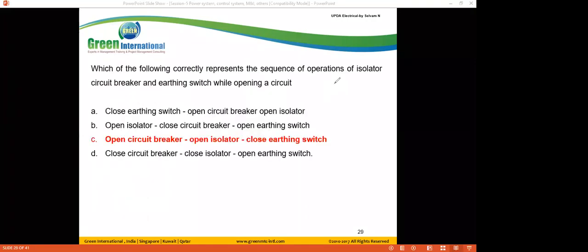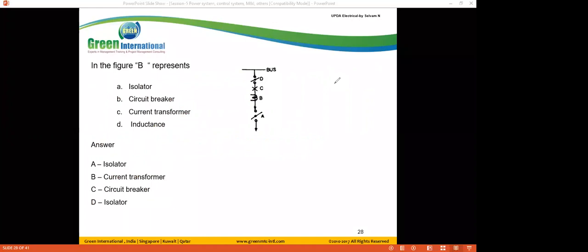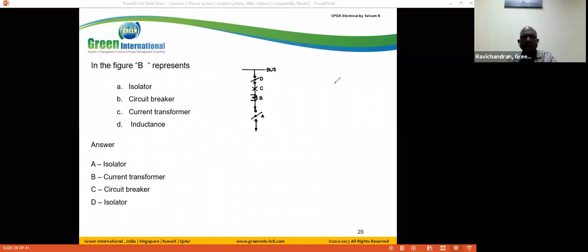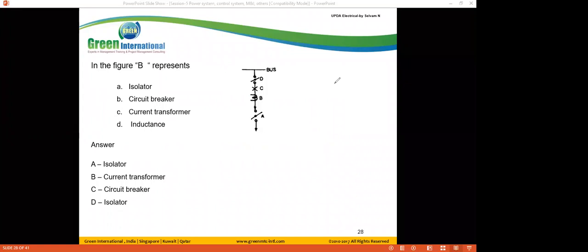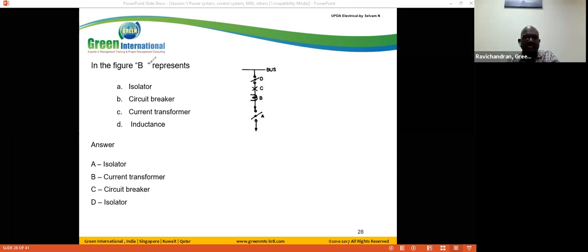Just a doubt. Tell me, sir, there is inductance given in the question, so that is a wrong option, I think. No, once again, sorry, the answer for this question is current transformer.